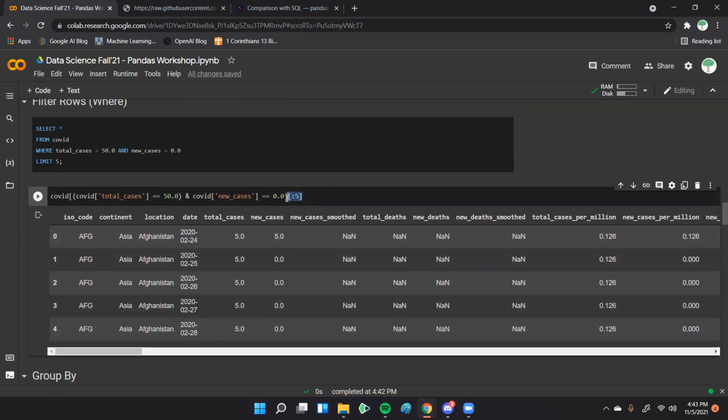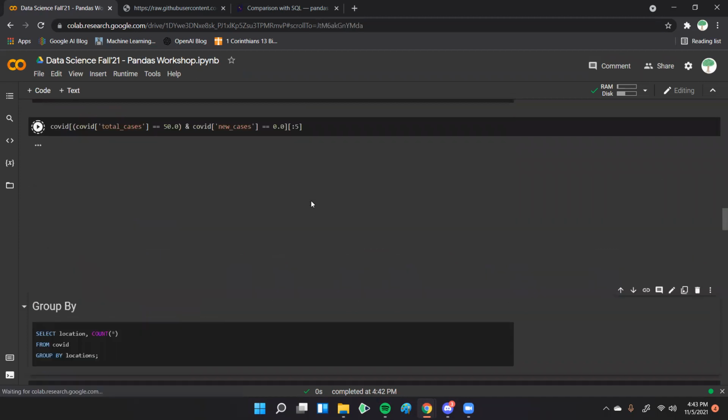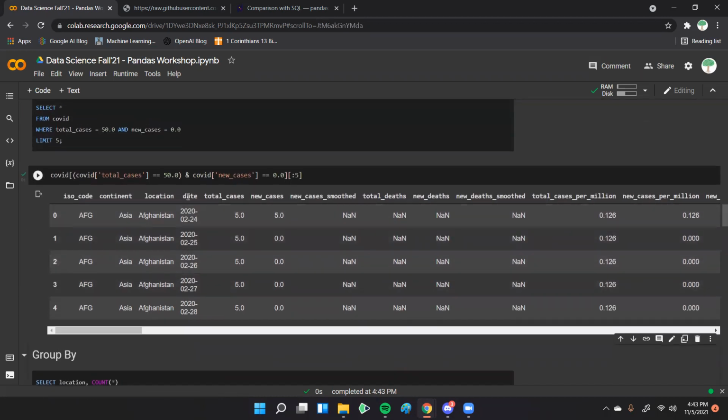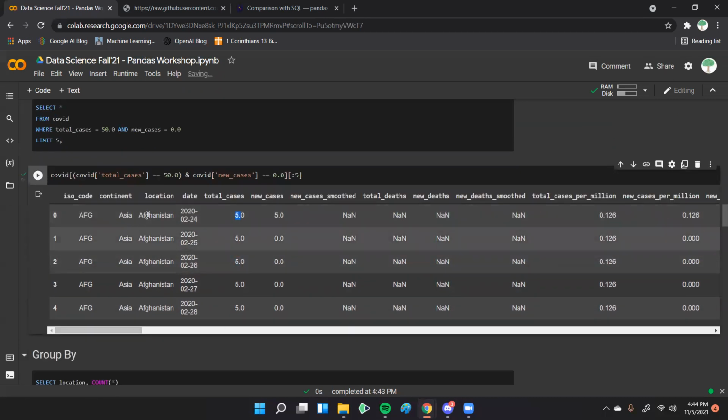So you don't need this. You could remove that, and you get all the things that match total cases equal 50 and new cases equal 0. So if I just put that 5 right back, run that, we just filtered it, and these are all the rows that have total cases equaling 50, which, interesting, is 5 for 0. That's interesting. I'm not quite understanding why it did that.